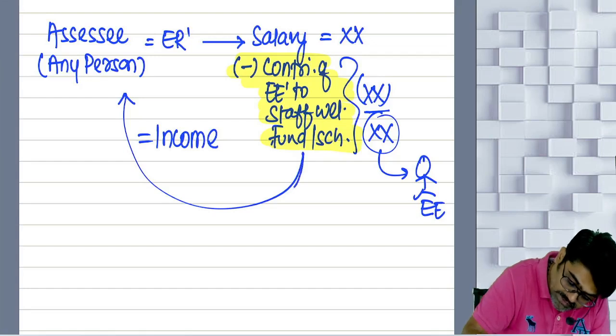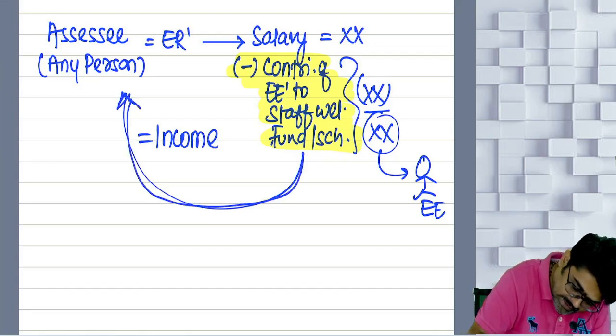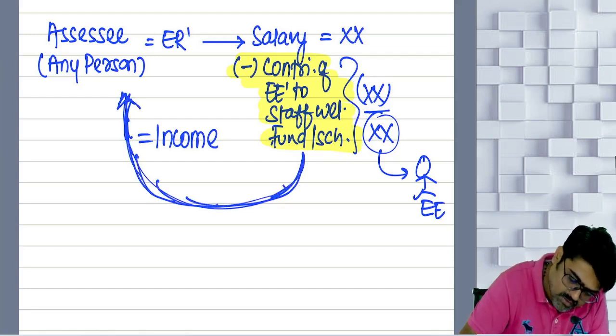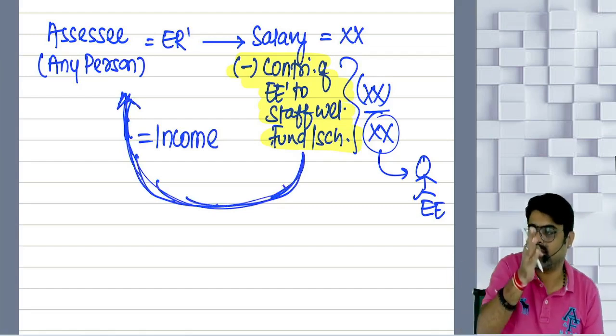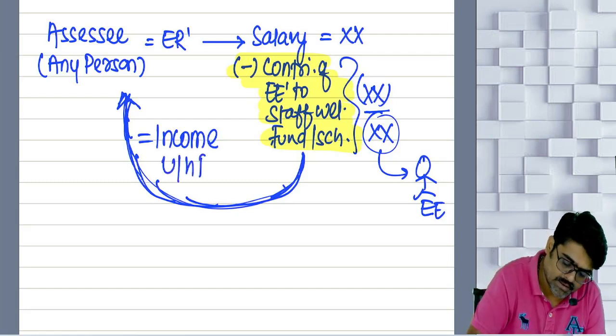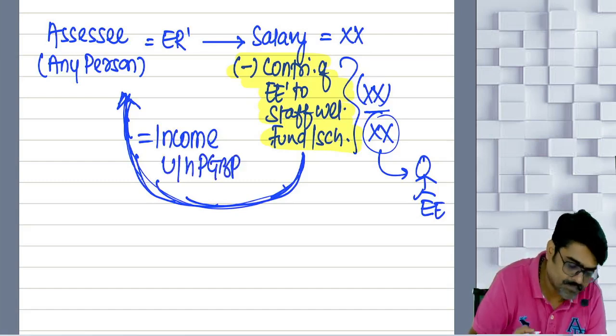The amount which I have deducted and which is still lying with me is my income, taxable under the head PGBP.